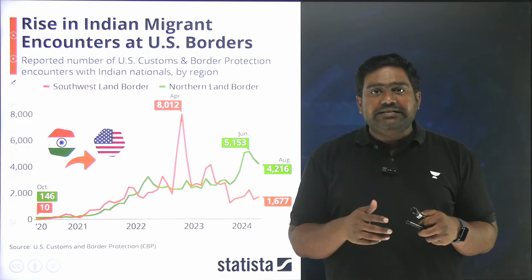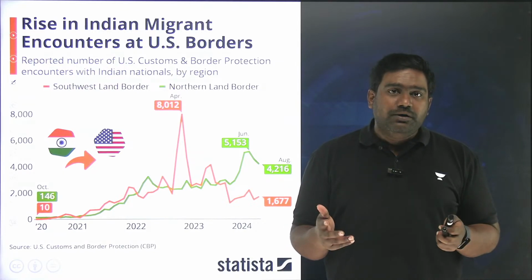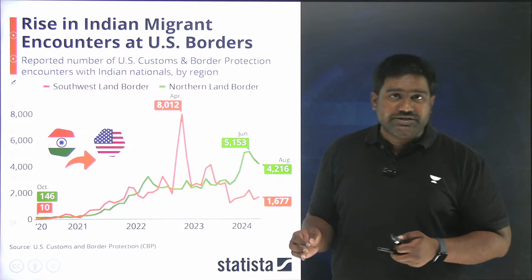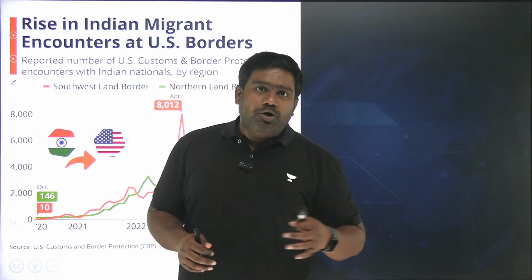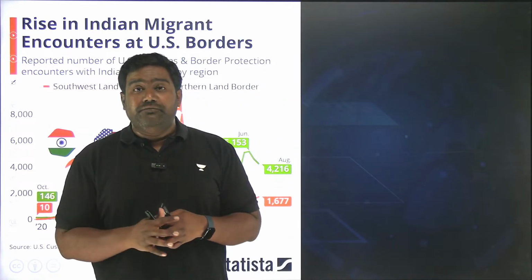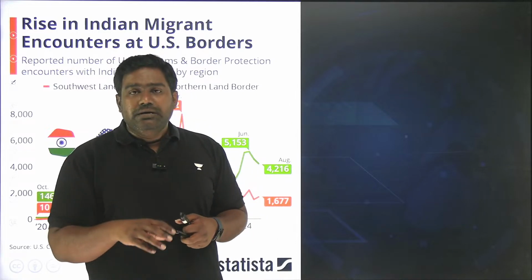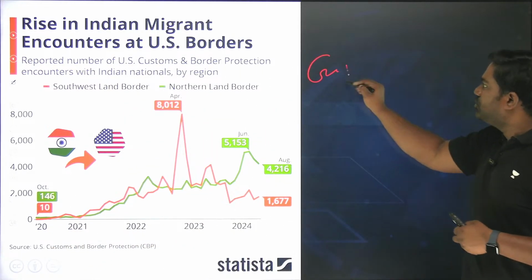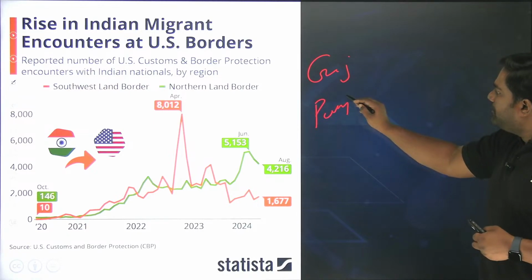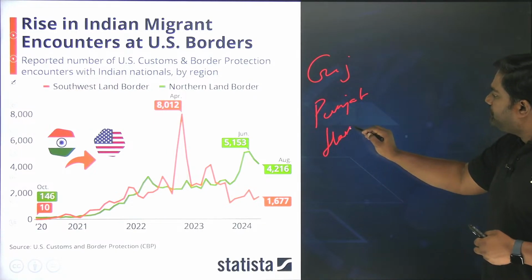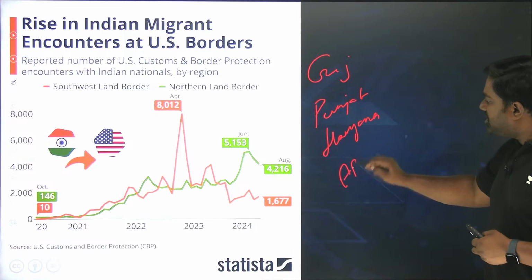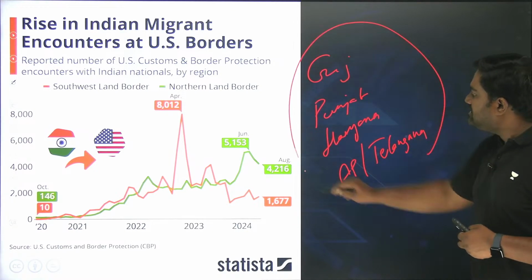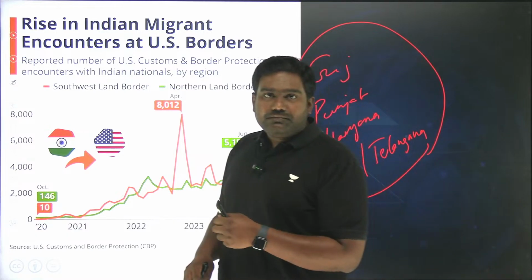The other reason is the fantasy, the aspiration of staying abroad, residing abroad, working abroad, especially in some states, in some cultures, right? Residing abroad, working abroad has become a huge cultural phenomenon which brings societal pressure as well. So that is why the biggest contributors for illegal migration are states such as Gujarat, Punjab, and Haryana. Even Andhra Pradesh and Telangana to a large extent.